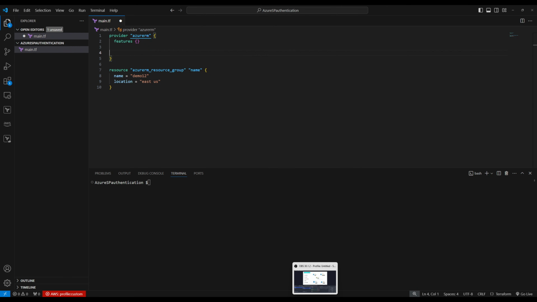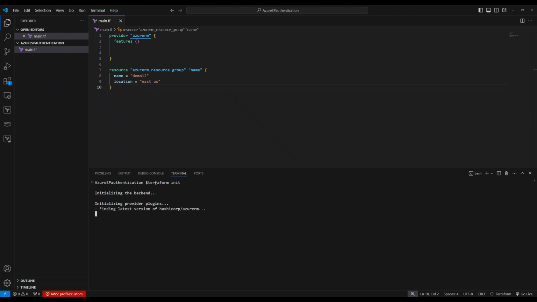Okay, I'm on my Visual Studio Code. I have a sample Terraform code where we're going to create a sample resource group, demo 1.2, in East US. I have a provider block, and in the provider block, we'll give authentication information. Right now, we don't have any authentication information. So in the terminal, let's save this one.